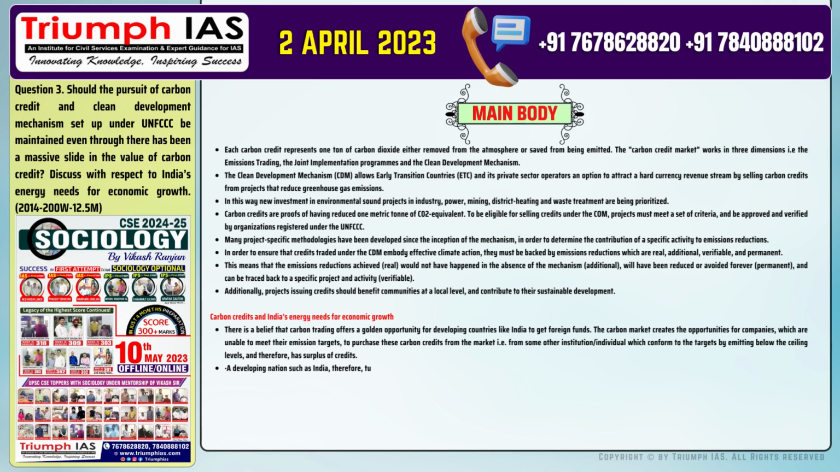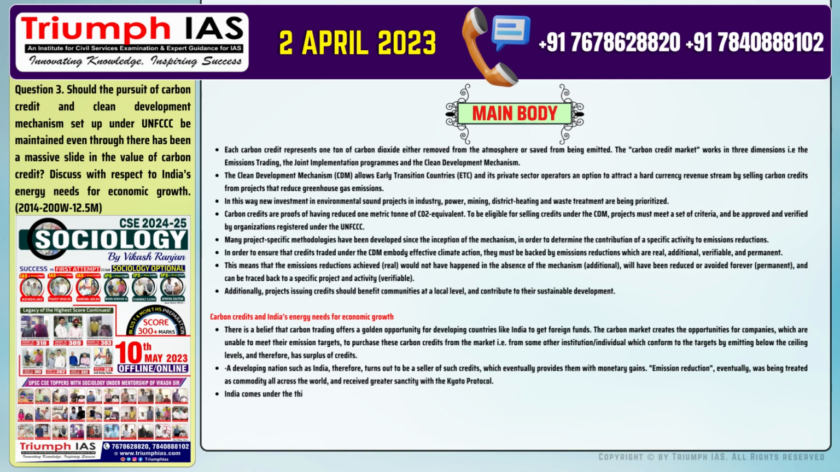Number 2. A developing nation such as India, therefore, turns out to be a seller of such credits, which eventually provides them with monetary gains. Emission reduction, eventually, was being treated as a commodity all across the world and received greater sanctity with the Kyoto Protocol. Number 3. India comes under the third category of signatories to the United Nations Framework Convention on Climate Change.